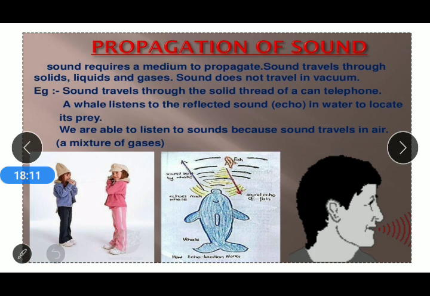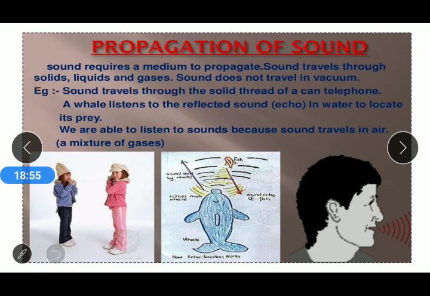So again, we summarize what we have learned in this manner. Propagation of sound. Sound requires a medium to propagate. Sound travels through solid, liquid and gases. Sound does not travel in vacuum. So we summarize again that sound requires a medium to propagate, sound travels through solids, liquids and gases, and sound does not travel in vacuum.